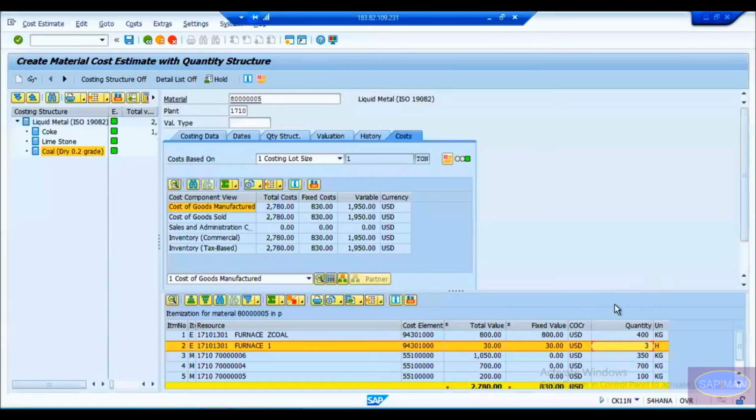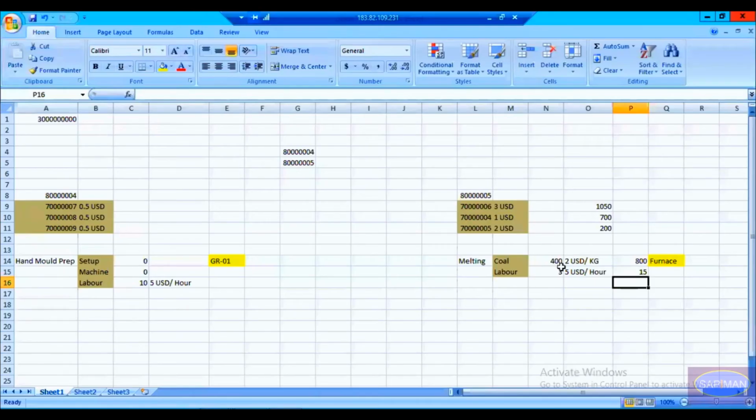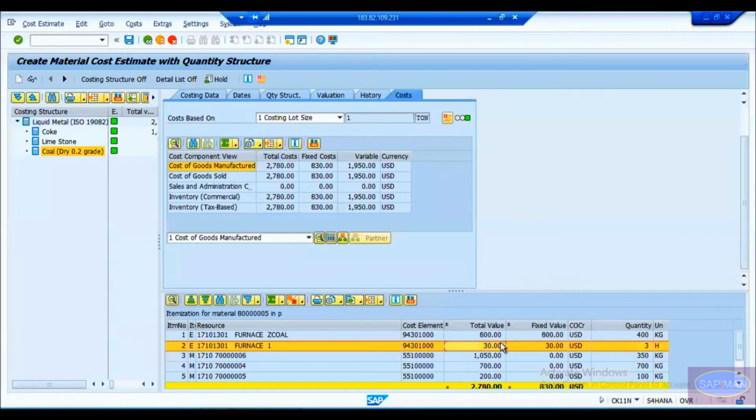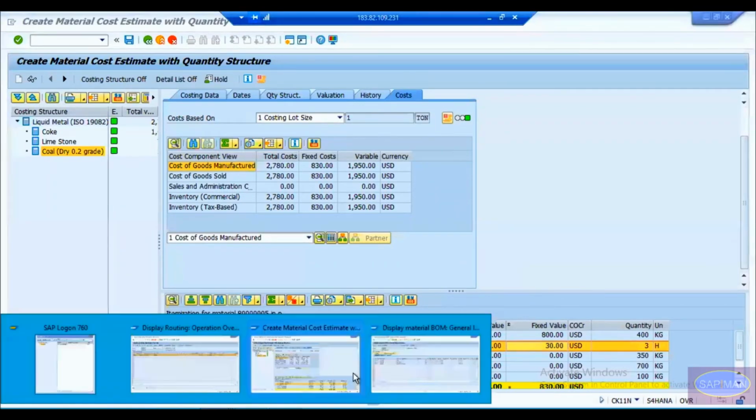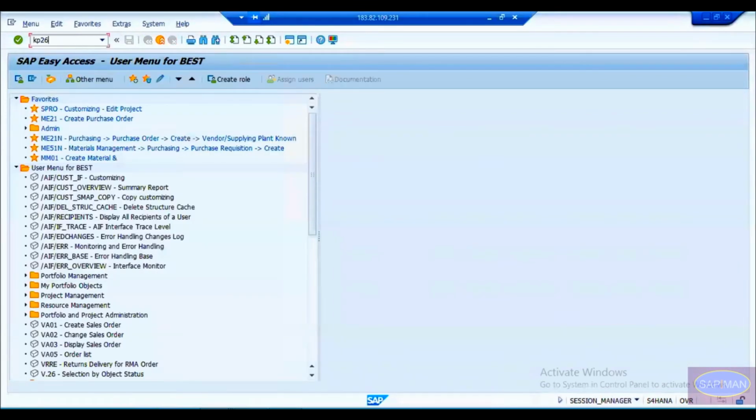Now let us go into the system and see it here. One second, guys. It is saying $30 US. Let me see the rates again.